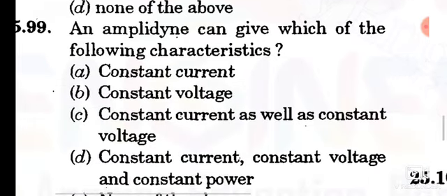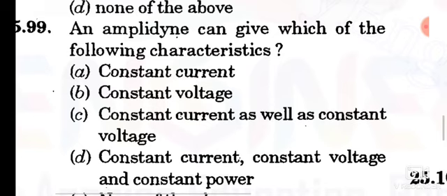Question number 99. An amplidyne can give which of the following characteristics? Option D is the correct answer. Constant current, constant voltage and constant power. These are the characteristics of amplidyne.